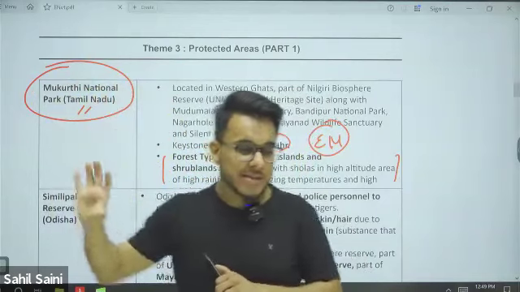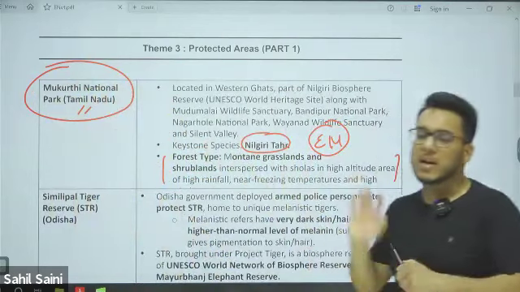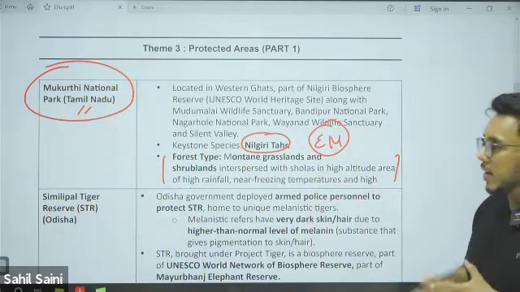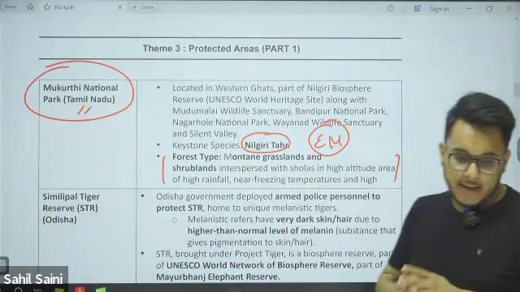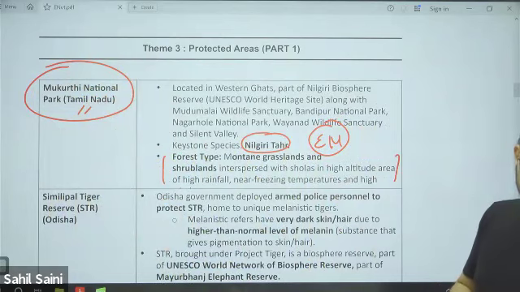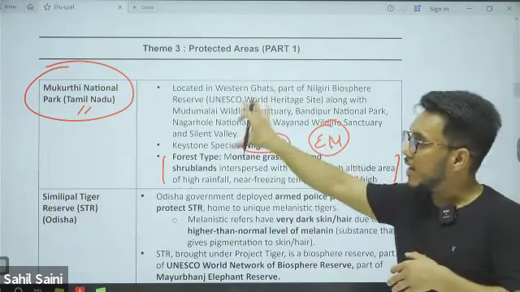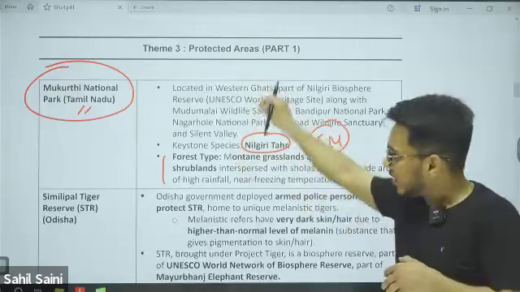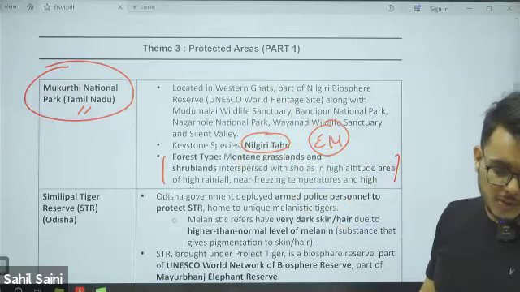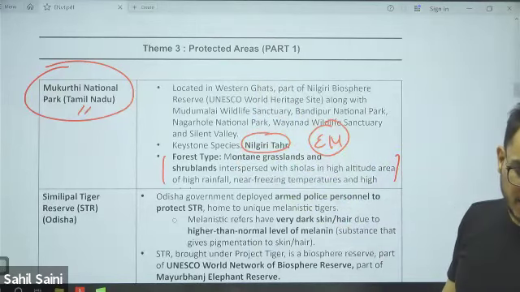So on that particular basis, try to take a guess rather than remembering the forest type of entire different areas. Now, one very important thing is that some important tribes are also found here in Mukurthi National Park region, which were actually in the news.